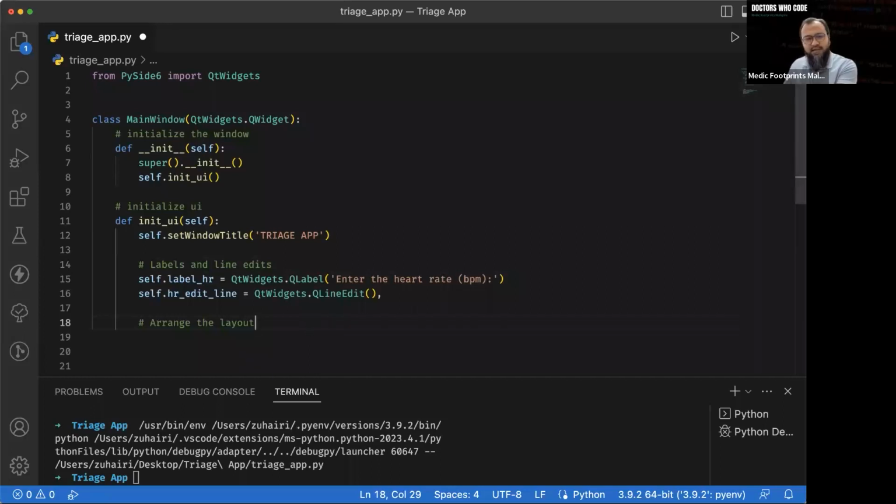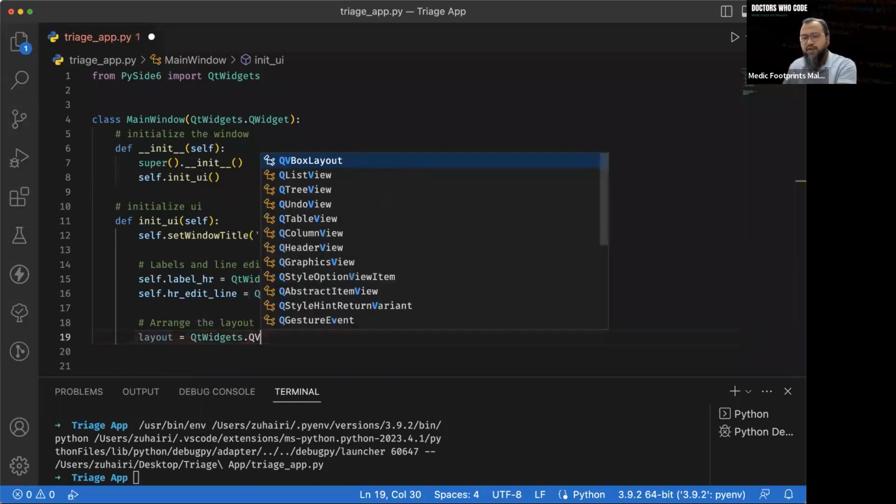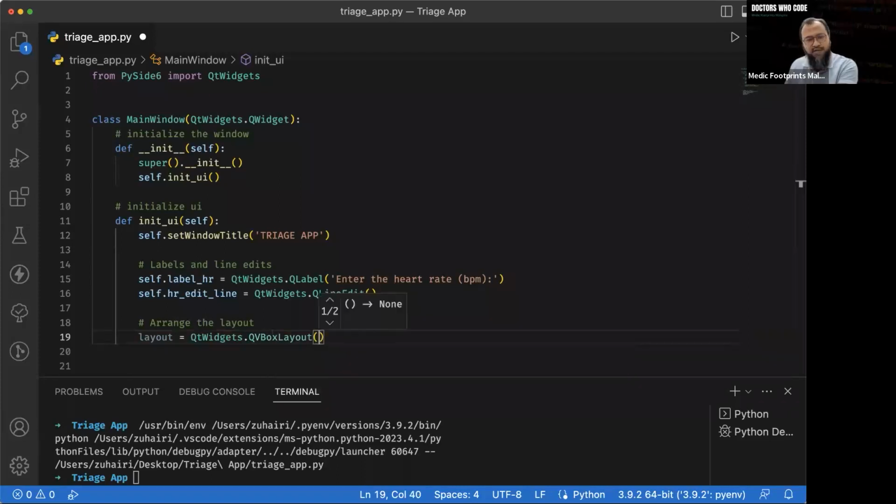Here we're going to say layout equals, we want it in a column. So layout equals QtWidgets.QVBoxLayout, it's a form of widget there.